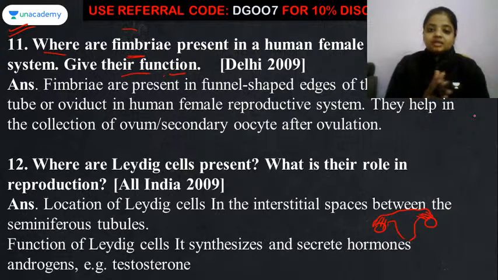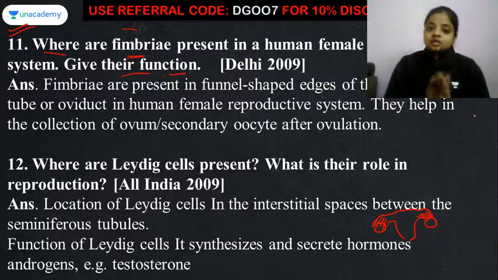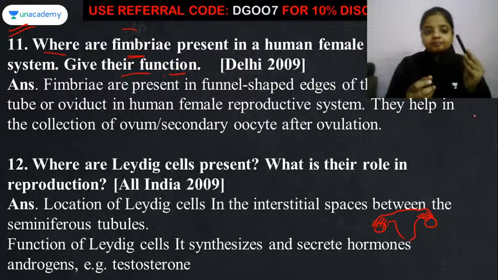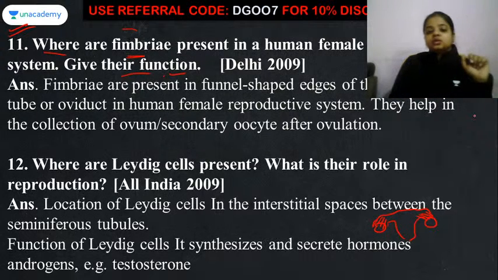So when the process of ovulation occurs, after the process of ovulation the oocyte will be released. अब उस oocyte को कैचअप करने का काम कौन करता है, फिम्ब्री. And after that oocyte is going to travel through the fallopian tube and later it is going to come into the uterus.